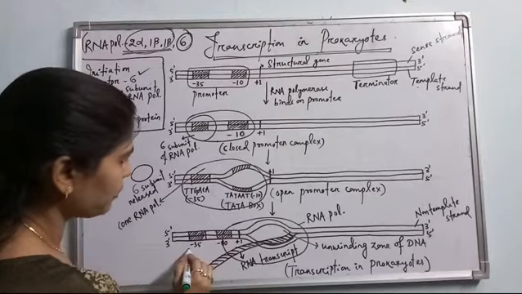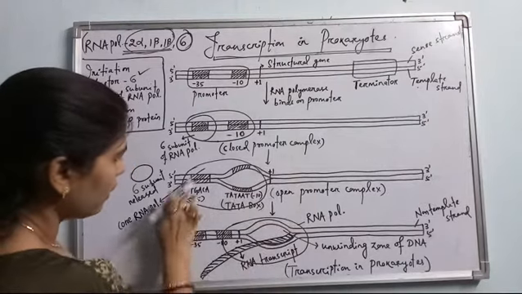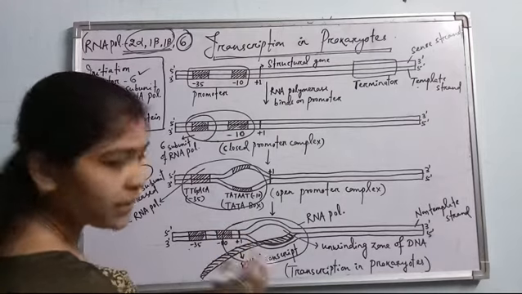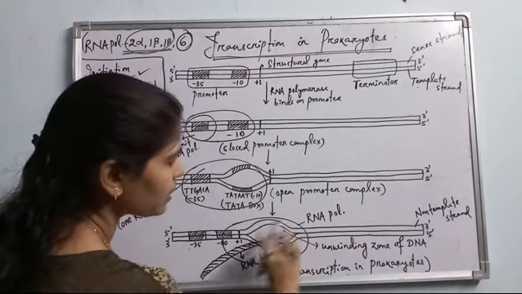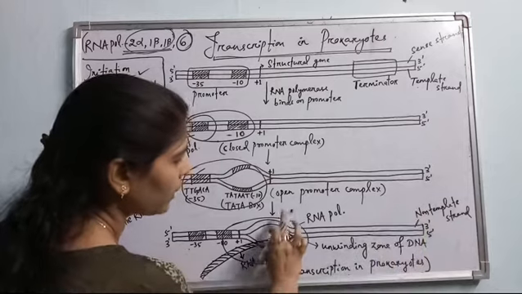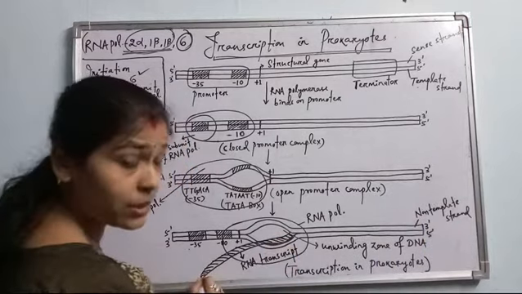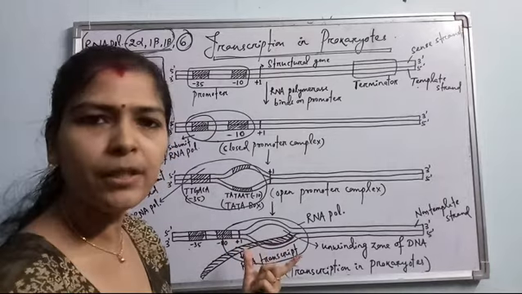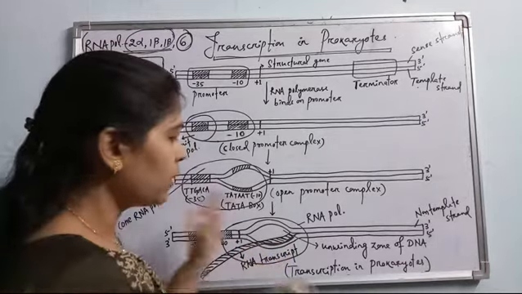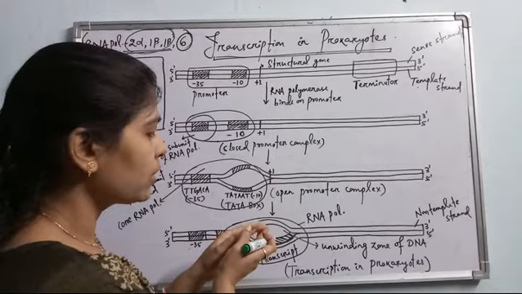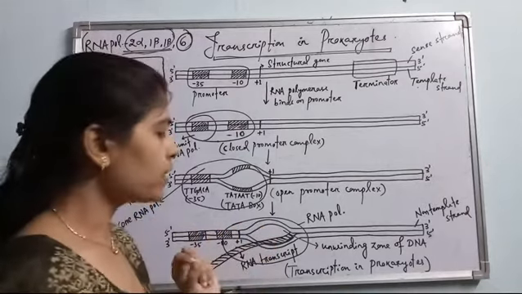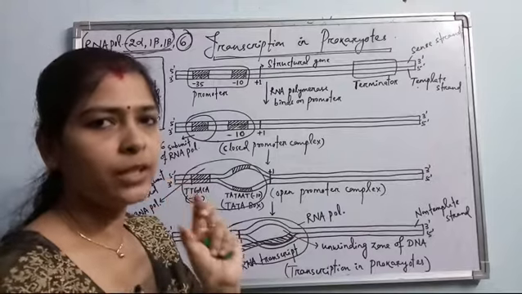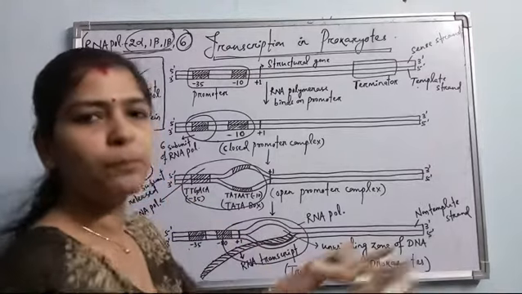See, this is -35, it has moved there, the -35 zone, here it is the -10 element, here it is +1, it has covered, and it has also unwound some portion of the DNA, and then RNA has been synthesized. One thing I have to tell you is that this RNA polymerase enzyme doesn't unwind the DNA randomly, or a huge amount. It just unwinds the DNA for a particular stretch, so that it will be easier for it to wind it again and proceed forward.